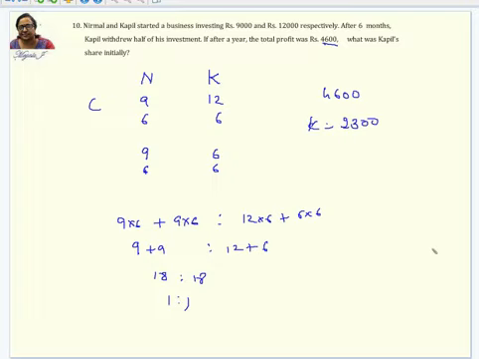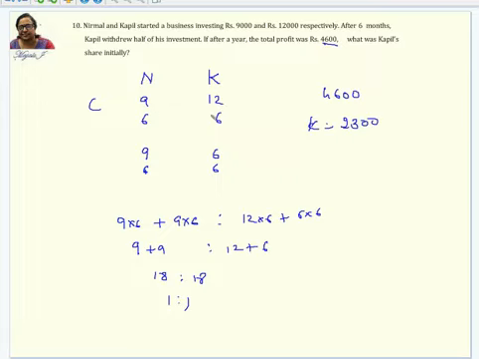Nirmal and Kapil started a business investing 9,000 and 12,000 respectively. After 6 months, Kapil withdrew half of the investment. If after a year the total profit was 4,600, what is Kapil's share? Okay, so what we are going to do here is, they started the business with 9,000 and 12,000. I'm taking only the ratios here, I don't have to write the entire thing. So instead of 9,000 I write 9, and instead of 12,000 I write 12.